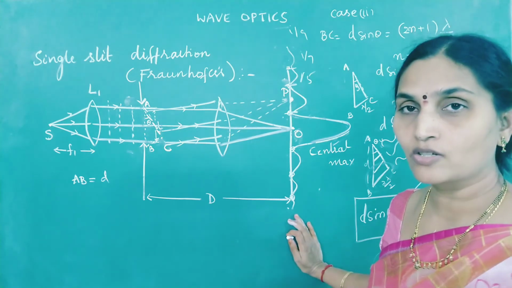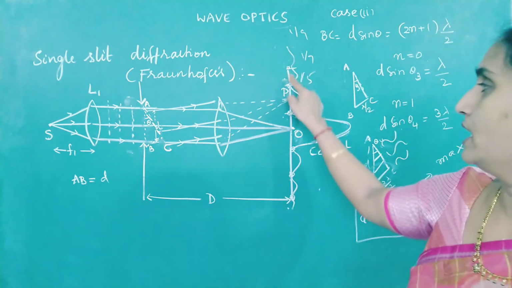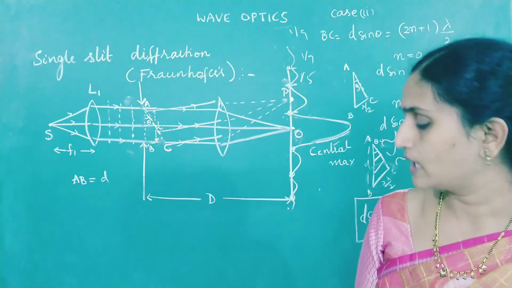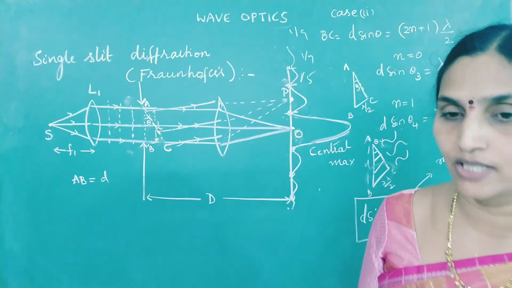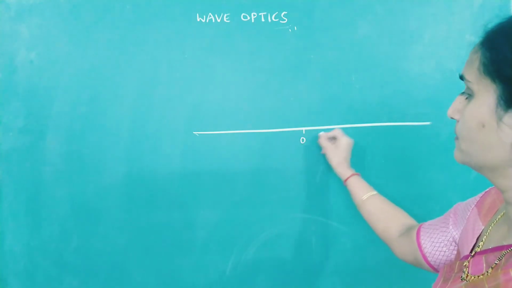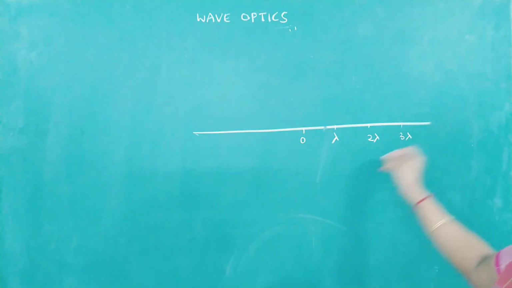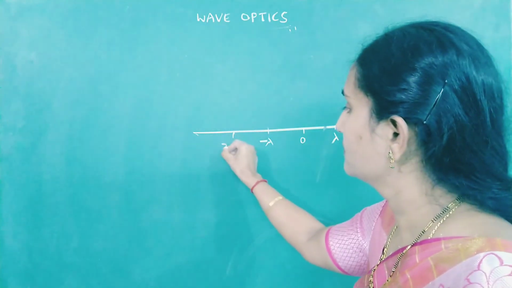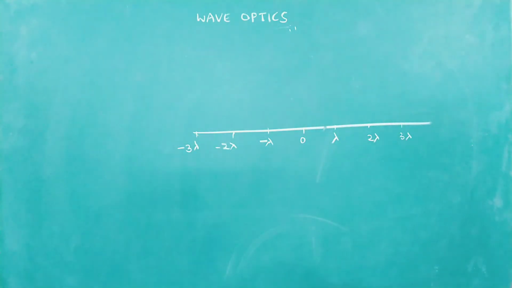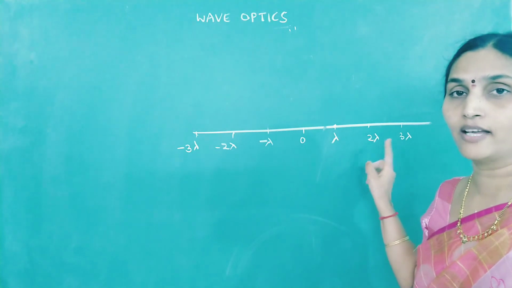So this is how, by division of the slit into half period zones or into lambda by 2 parts, we can explain why intensity is gradually decreasing for higher and higher order fringes. Now if you observe the variation of intensity with path difference, let's look into the graph. This is 0, path difference lambda, 2 lambda and 3 lambda, and on the other side minus lambda, 2 lambda and 3 lambda. When the path difference has become lambda, 2 lambda and 3 lambda, we are getting diffraction minimum.